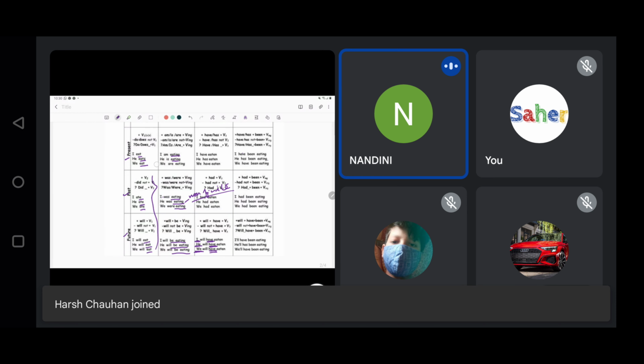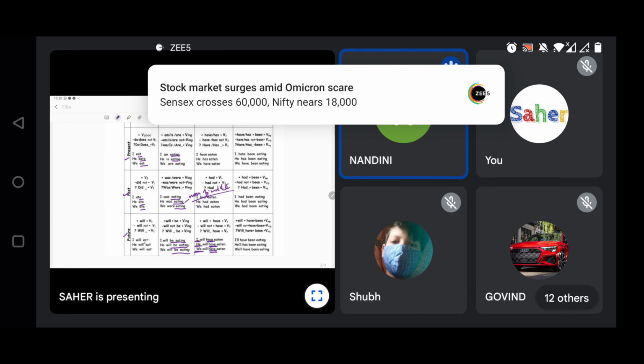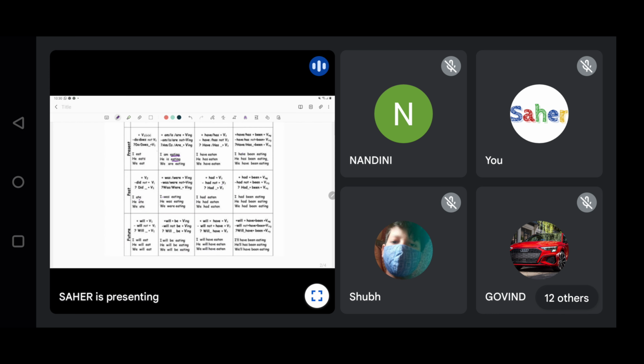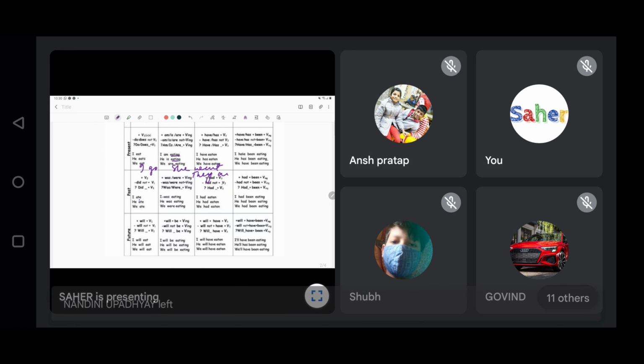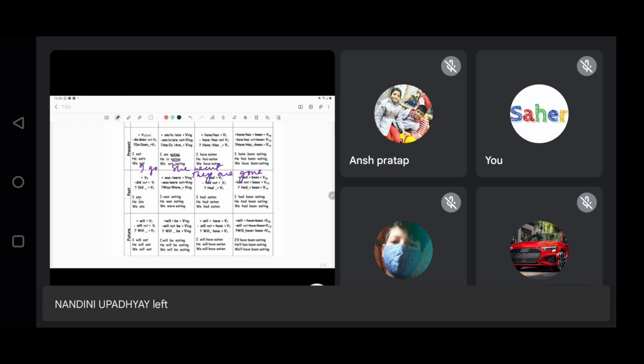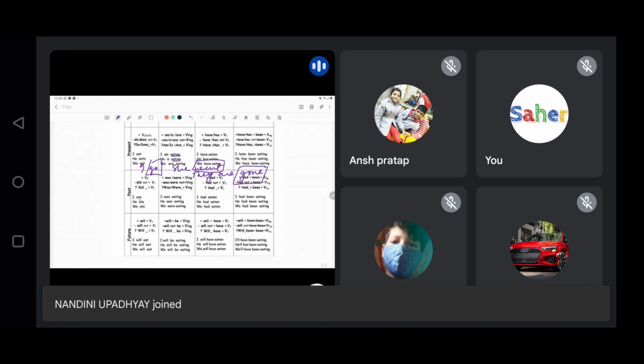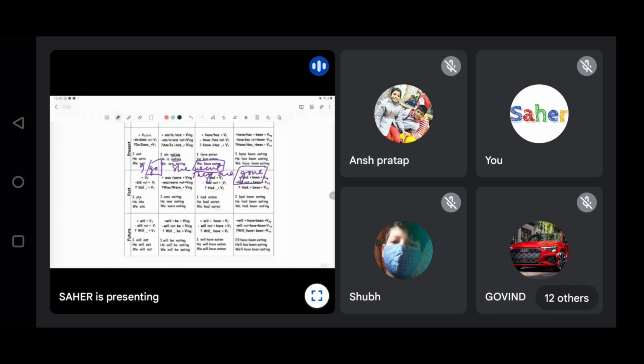Ma'am, can you please give a little reference of finite and non-finite in past and future form? See, if the sentence bears a verb and it is changing, for example, if I go, she went, they are gone. So here we can see the verb of the tenses keeps on changing. Okay, then when it is changing, we call it finite verbs.